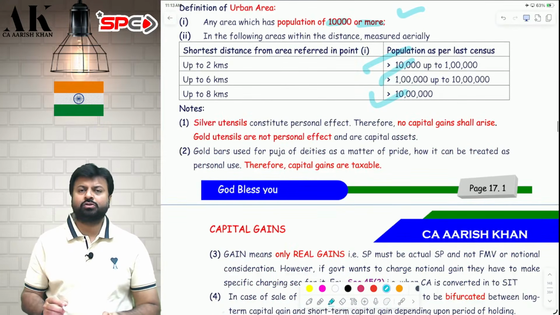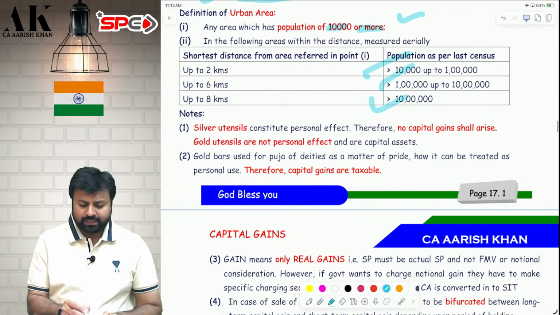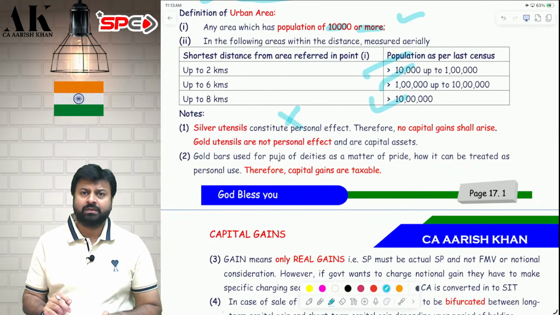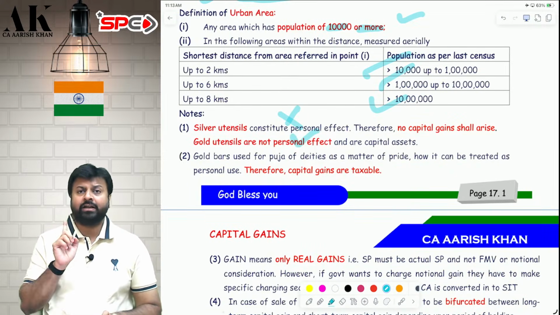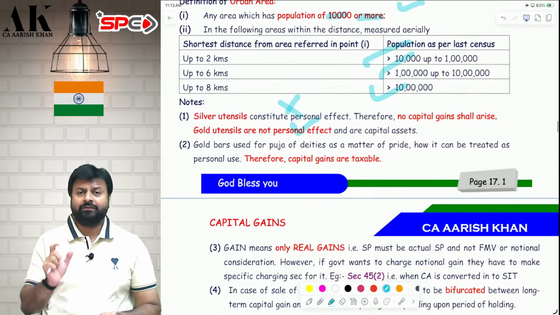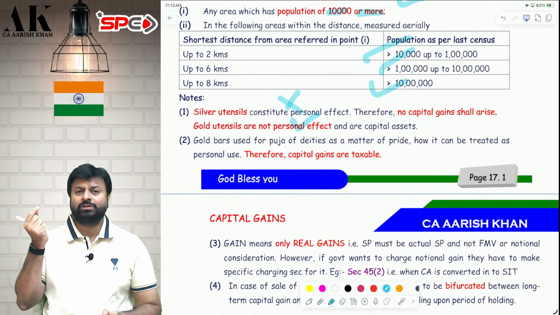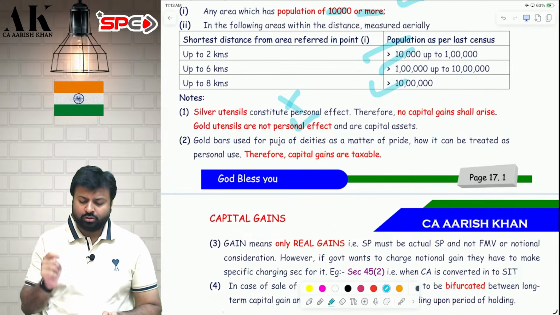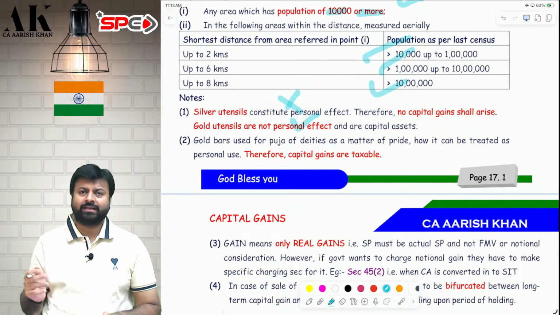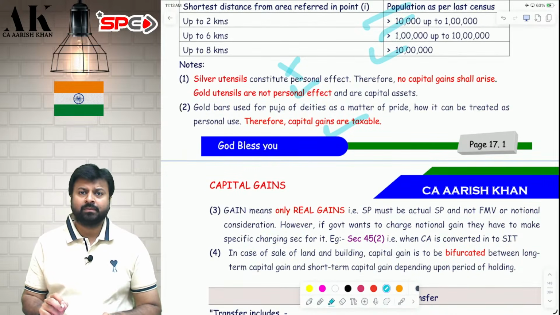Now, there are some issues over here which I need to address. First, silver utensils are not subject to tax. Silver utensils are not capital asset. But yes, gold utensils are definitely capital asset. Further, if you buy some souvenir for puja, for worshipping God, and that souvenir is of gold or silver, then that is subject to tax. Those will be subject to tax. So this is what the definition of capital asset is all about.